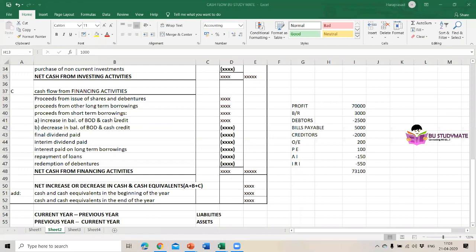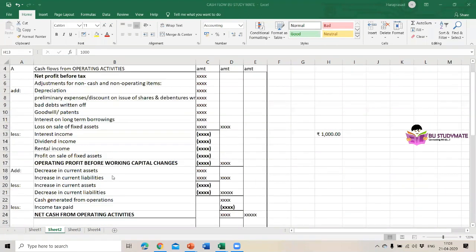A plus B plus C. See, here I have written A is cash flow from operating activities, B is cash flow from investing activities, and C is cash flow from financing activities. These three, we have to add at the end.